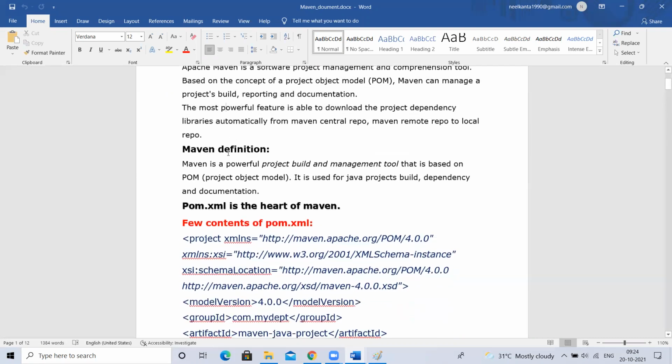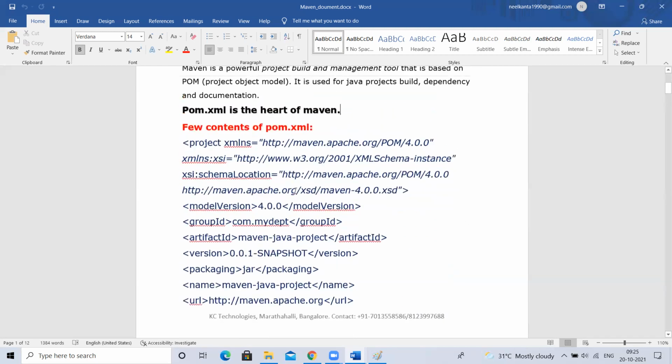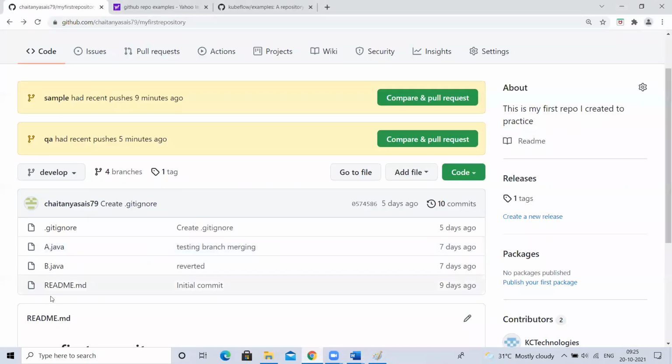Else it will not work. We will see that in some time. So Maven is a project build and management tool. It works based on pom.xml, project object model. If you want to work with Maven, there should be one more file in your project, beside the source code, called pom.xml.